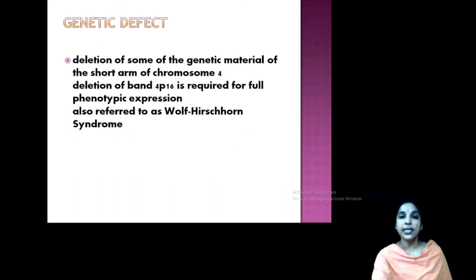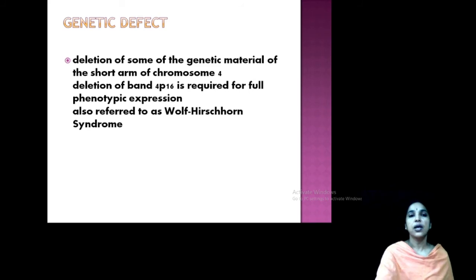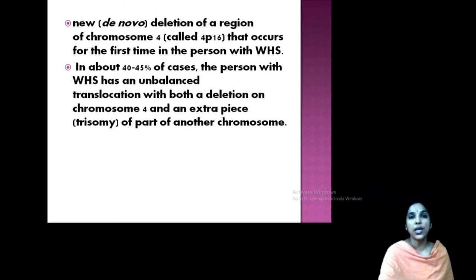Okay. Genetic defect, I already told you, deletion of chromosome number 4. So what happens is some of the genetic material will be lost. It is required for full phenotypic expression, that is Wolf Hirschhorn syndrome. And new deletion of a region of chromosome 4p16 band, first time in the person with this syndrome. 40 to 45% of cases are an unbalanced condition. Unbalanced translocation is the reason for this deletion.